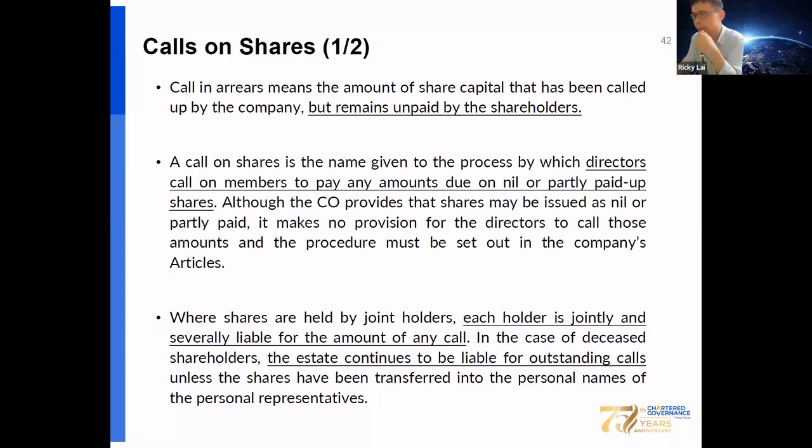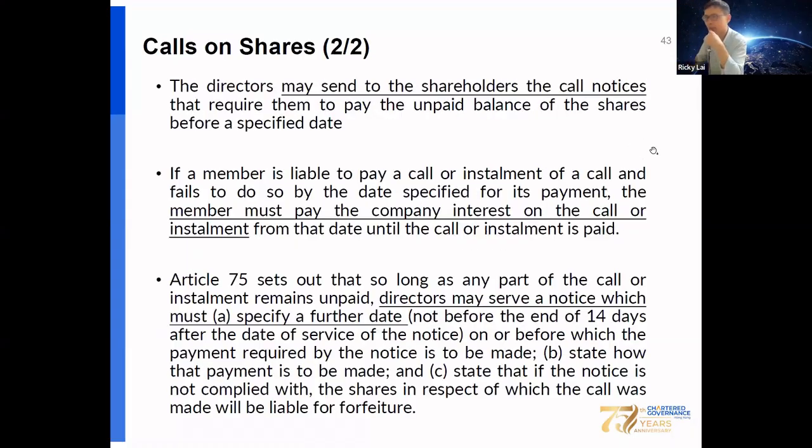The call on share is the name by which the director calls the member to pay any amount due on new or partly paid shares. Although the CO provided the shares may be issued as nil or partly paid, it makes no provision for the director to call, so all the procedure must be set out in the company articles. Where the shares are held by joint holders, each holder is jointly and severally liable for the amount of any call. And in case of deceased shareholders, the estate continues to be liable for outstanding calls unless the share has been transferred into the personal name of the personal representative.